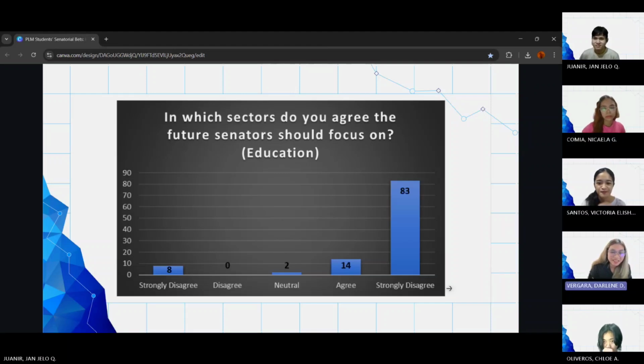So, correction, 83 participants strongly agree that education is one of the sectors that needs to be focused on in the future. And then 14 participants agree that education is one of the topics that future senators should focus on. And then 2 stay neutral. And then 0 participants disagree. And then lastly, 8 participants strongly disagree that education should be one of the topics to be focused on by the future senators.